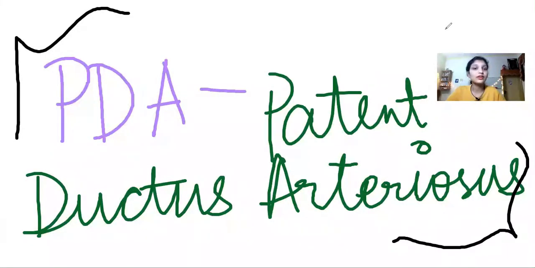I'll start with the meaning, how ductus arteriosus is present in fetal life, how it is present normally, and what happens in this anomaly, that is PDA. Then I'll talk about the pathophysiology of this disease, then clinical signs, then what happens when there is reverse shunt. I'll explain it to you. At last, I'll talk about treatment. So just stay tuned for that.